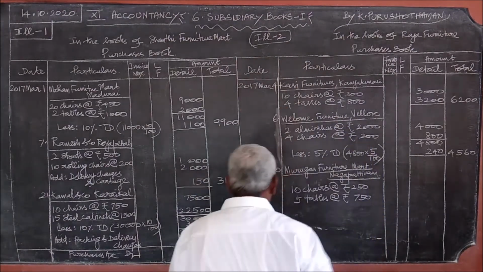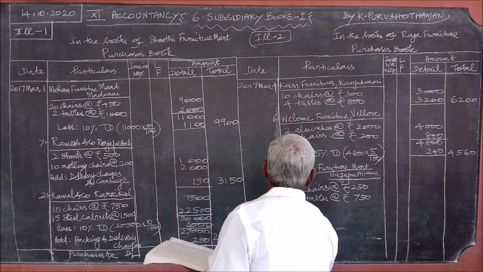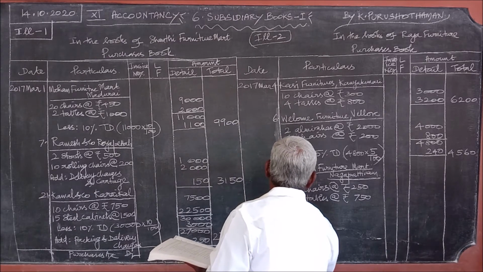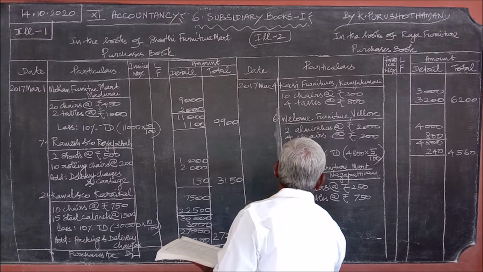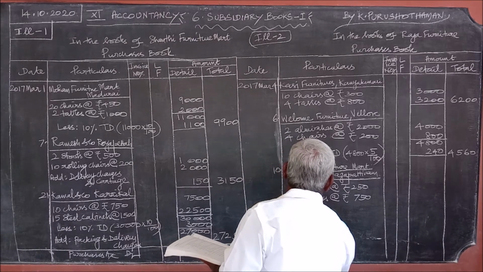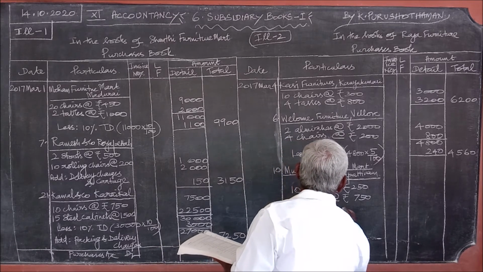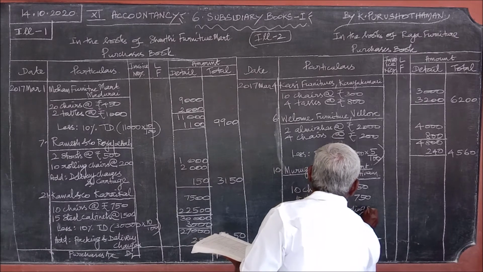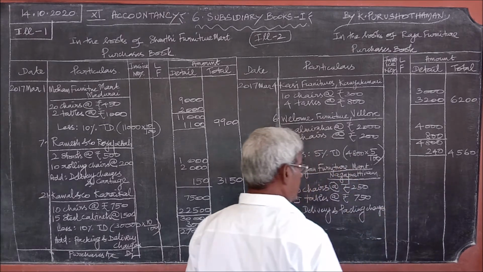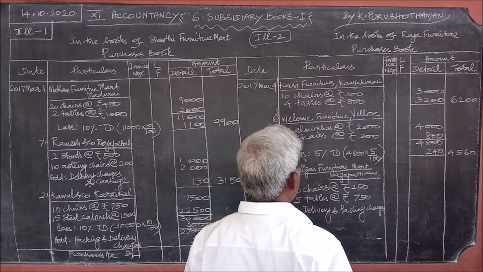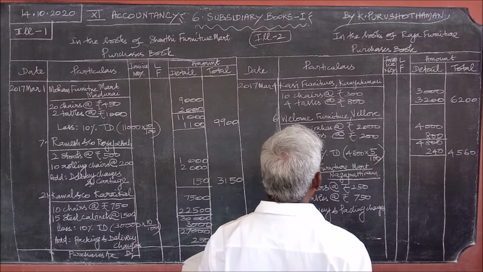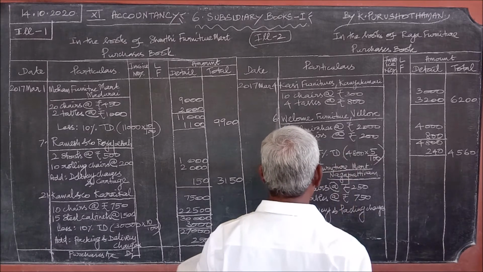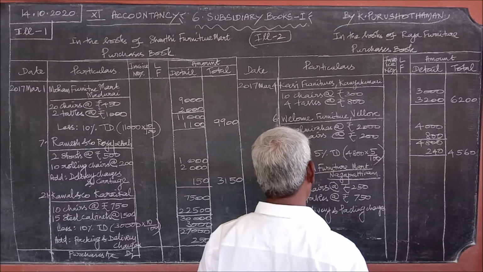Delivery and the packing charges. So, if there is a discount, less only for the items purchased, not for delivery and packing charges.